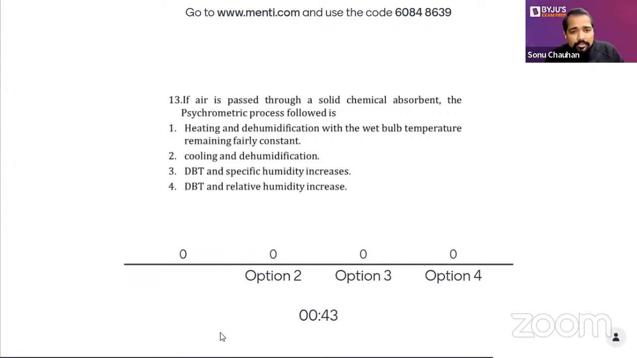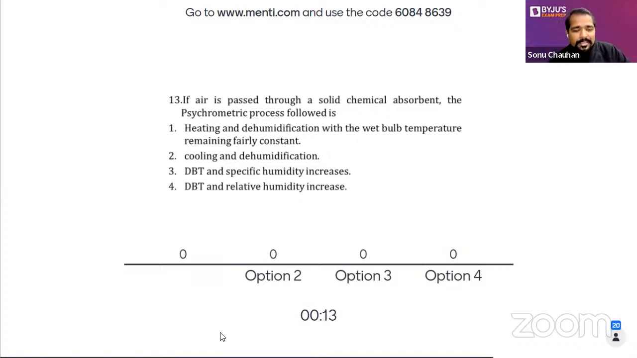If the air is passed through the solid chemical absorbent, a number of times a theoretical question is asked, and the name of the chemical absorbent is also asked in the exam. So I'll suggest to all of you that after discussing this, write somewhere the name of the chemical absorbent also. Silica is one example. Whenever air passes through the solid chemical absorbent, both the properties will change. All these things are mentioned in the question.